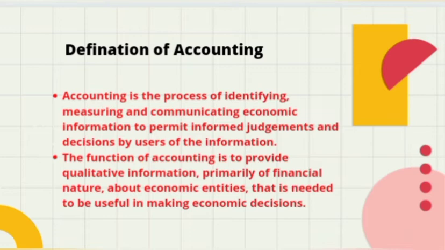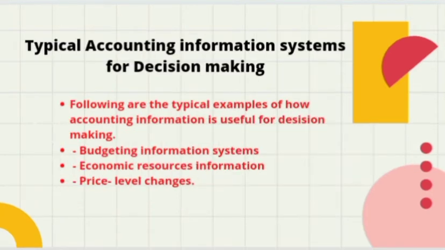Now we have a typical accounting information system for decision making. The following are typical examples of how accounting information is useful for decision making. There are three mainly used: budgeting information, economic resource information and price level changes.